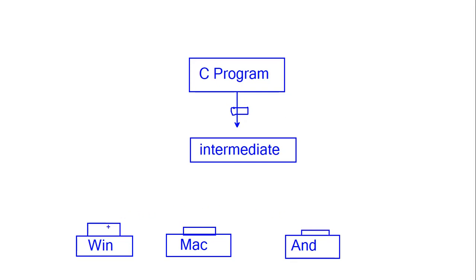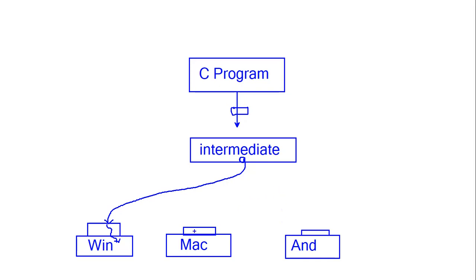And what this particular layer is going to do is take this intermediary code and on the fly convert it into the specific instruction that Windows can understand.